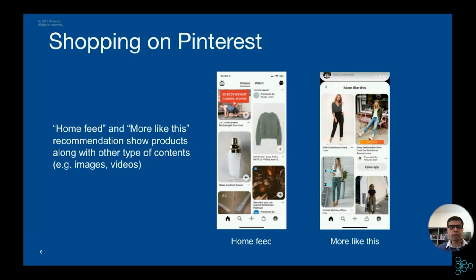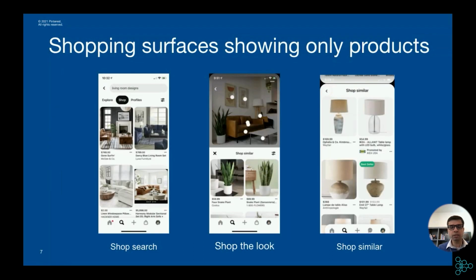These recommendations are very large-scale recommendations, fully personalized, serving hundreds of millions of users on a daily basis. On these recommendation surfaces, we mix products and non-products like other content like images or videos together. We also have surfaces where we only show products, such as shop search. When a user searches for something and they click on the shop button, they find products relevant to the query.